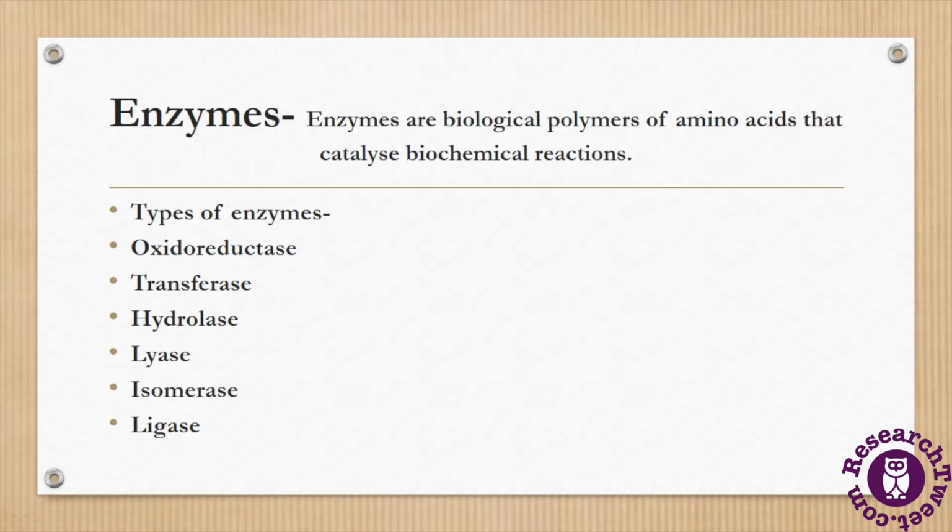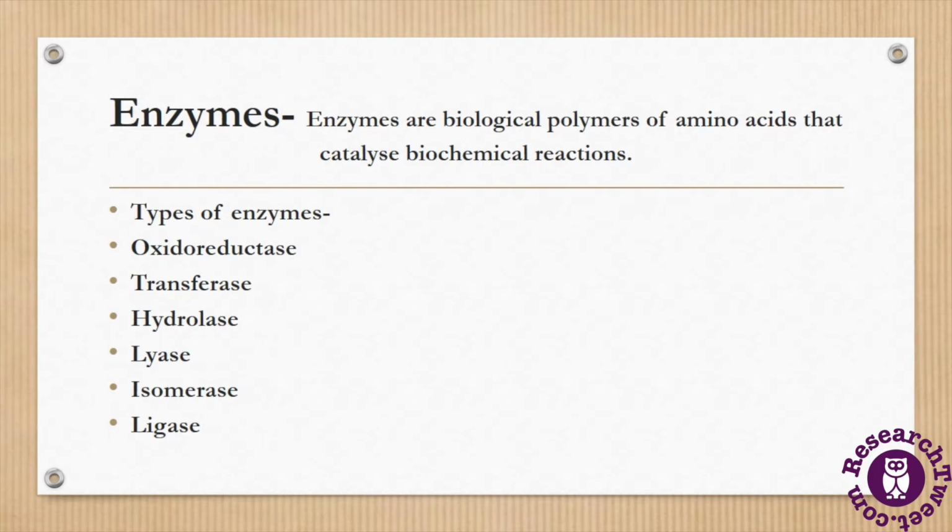We know what enzymes are. They are biological polymers of amino acids that catalyze biochemical reactions, and they are proteinous substances. Enzymes are made up of amino acid sequences, and they are categorized into various classes according to their functions. Most enzymes are proteinous in nature, but some are exceptions, like ribozyme, which is a ribosomal RNA that acts as an enzyme.